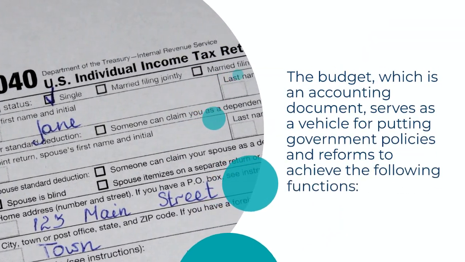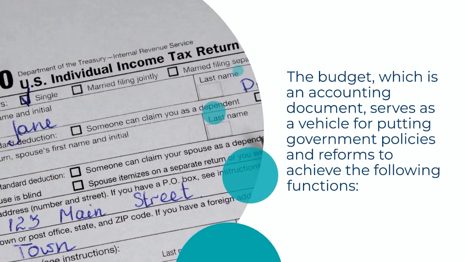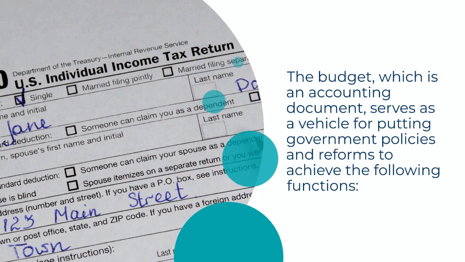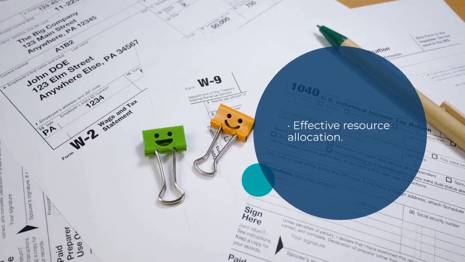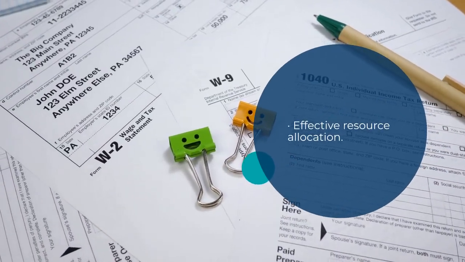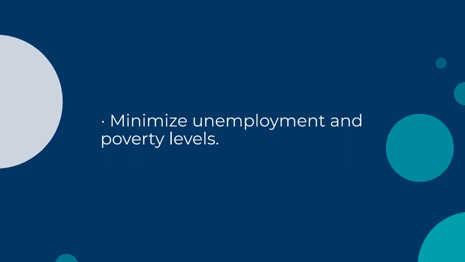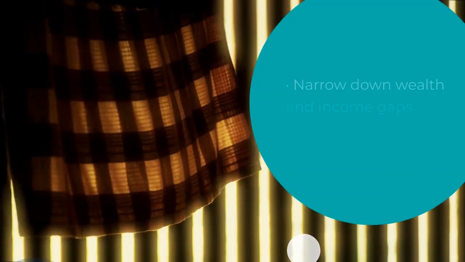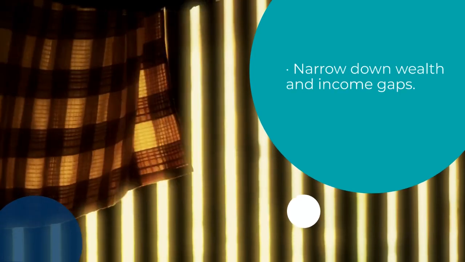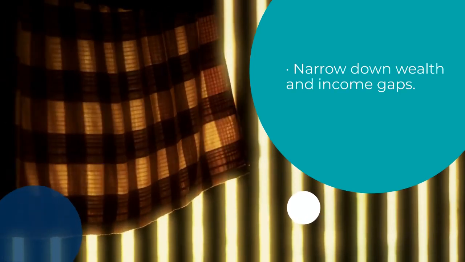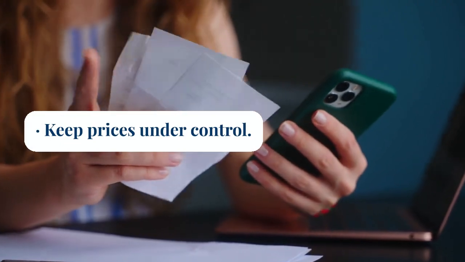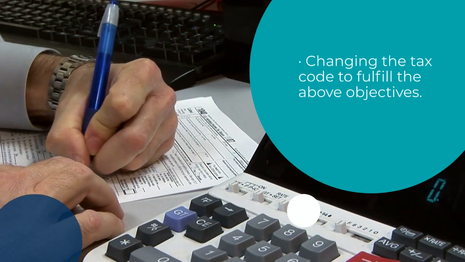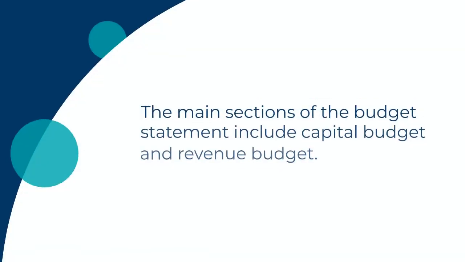The budget, which is an accounting document, serves as a vehicle for putting government policies and reforms to achieve the following functions. Effective resource allocation. Minimize unemployment and poverty levels. Narrow down wealth and income gaps. Keep prices under control. And changing the tax code to fulfill the above objectives.